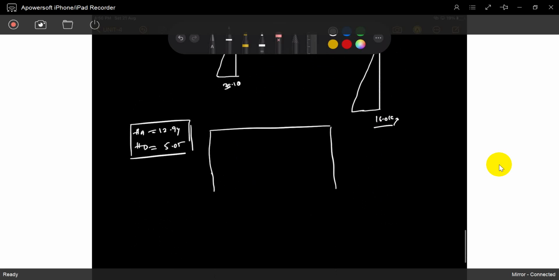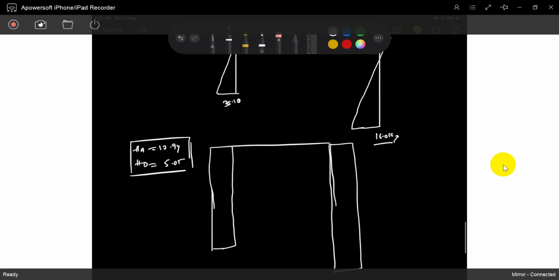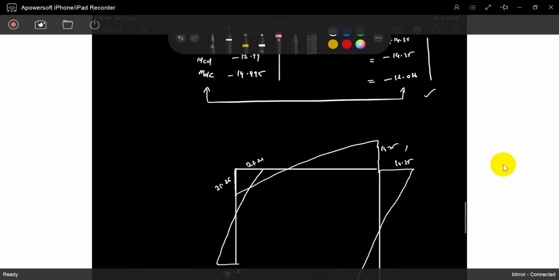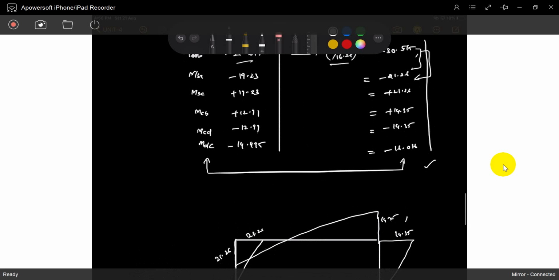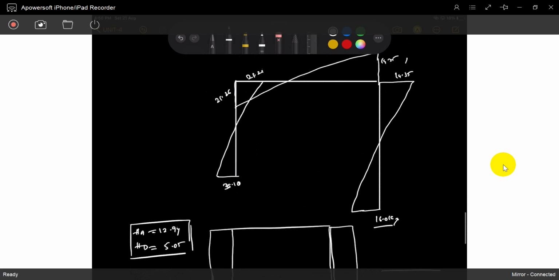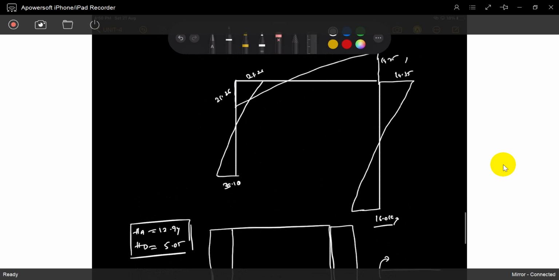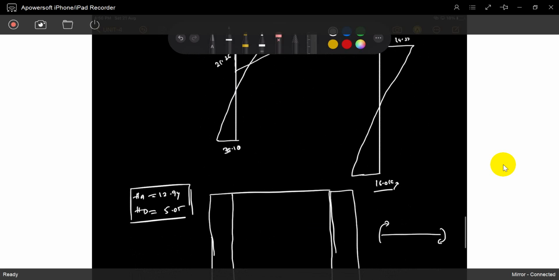So you can write down HA. It's 12.94, and 5.05. There is no change, so this will come like this. And what is the shear force in BC? See, it's 21, 14. 21 is anticlockwise, so 21 is positive. And 14 is again positive. The moment will rotate like this, and the shear force will come like this.